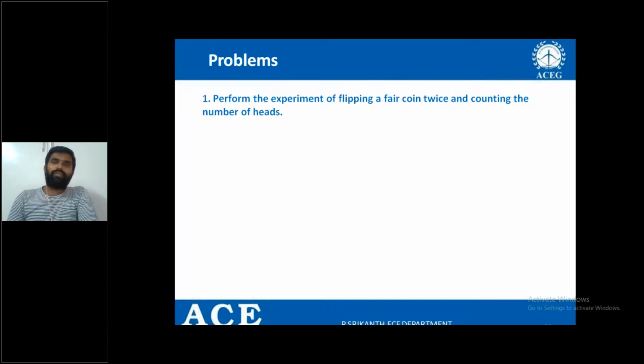Next, a simple example, a problem. Let me give a problem here. Perform the experiment of flipping a fair coin twice and counting the number of heads. What is the experiment here? Flipping a fair coin, that is, the coin is fair. Twice, 2 times you are flipping and counting the number of heads.